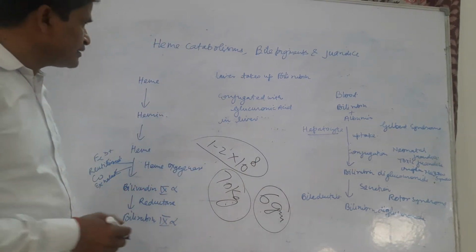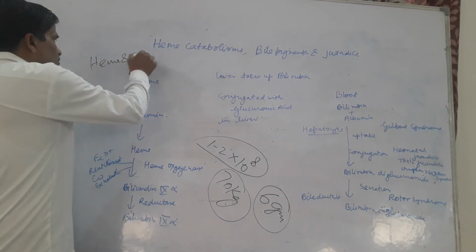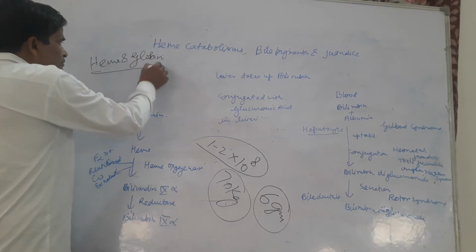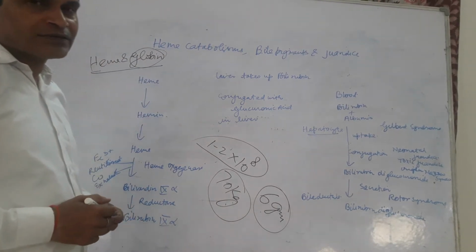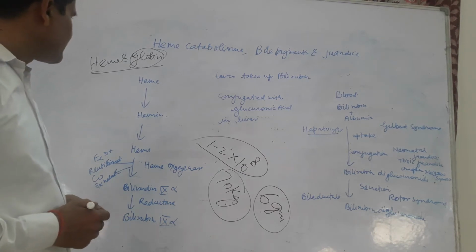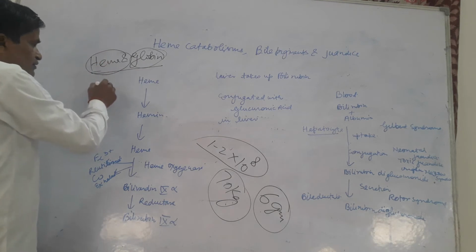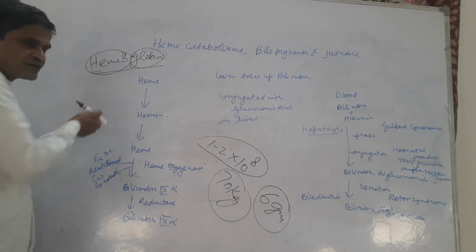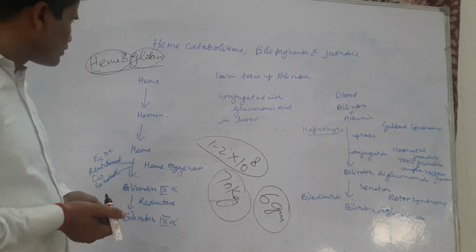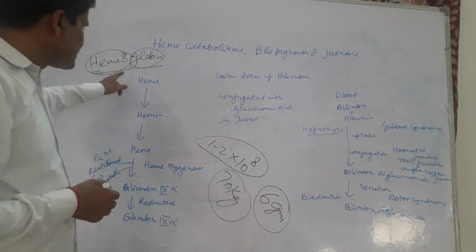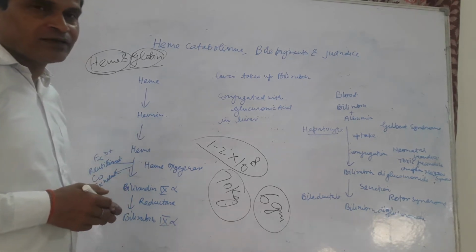Hemoglobin contains heme and globin. Globin is a protein which is degraded to its amino acid constituents. Heme is degraded and contains two parts, iron plus porphyrin. Iron goes to the iron pool, whereas the heme is degraded by the heme oxygenase system of the liver.